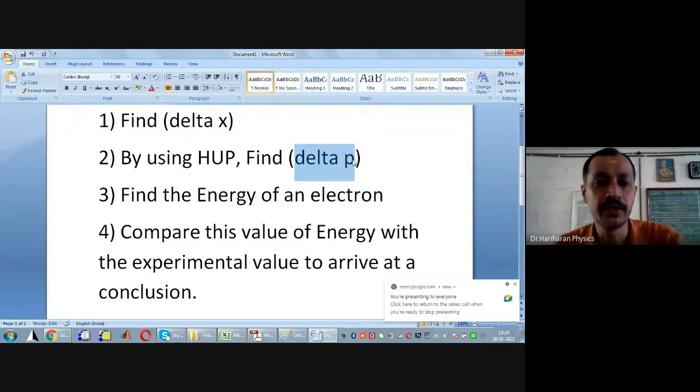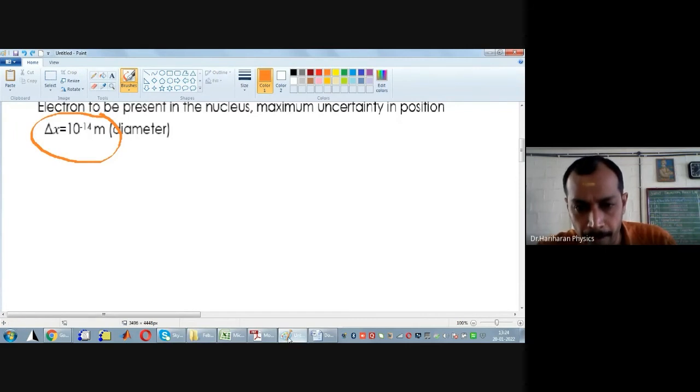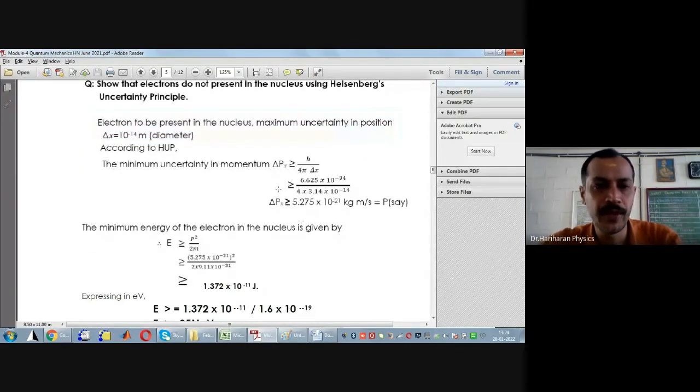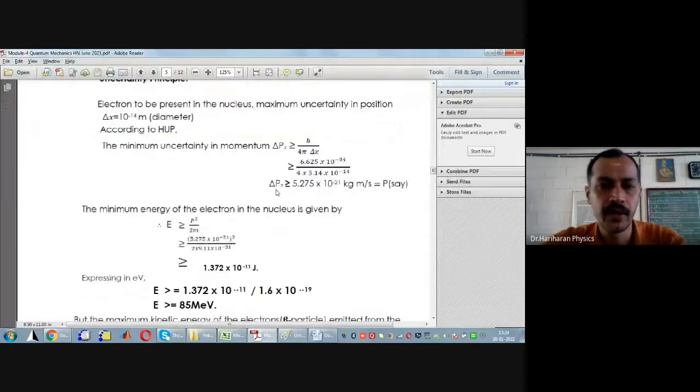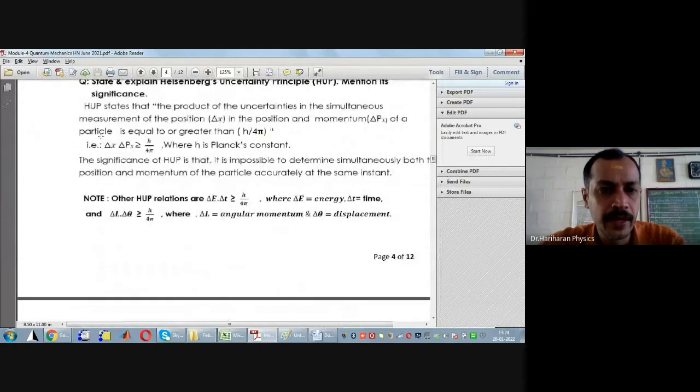Now, what is the Heisenberg uncertainty principle?